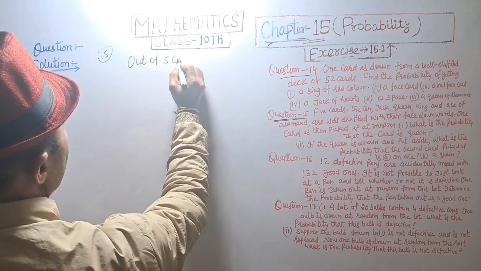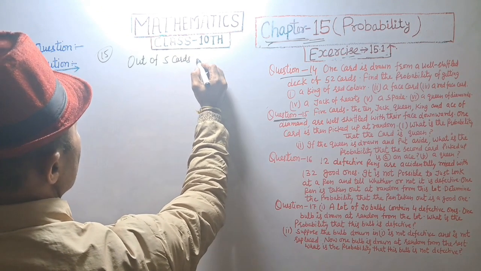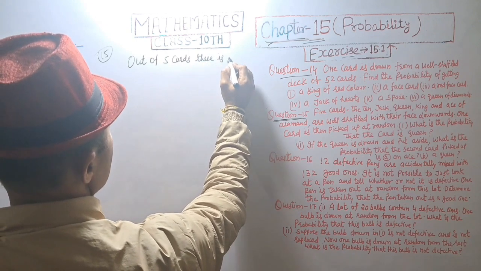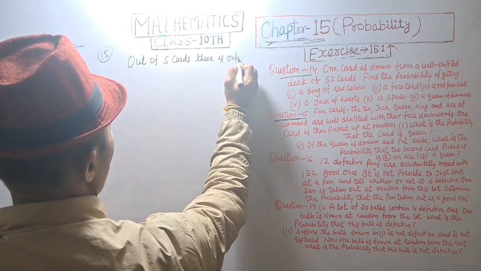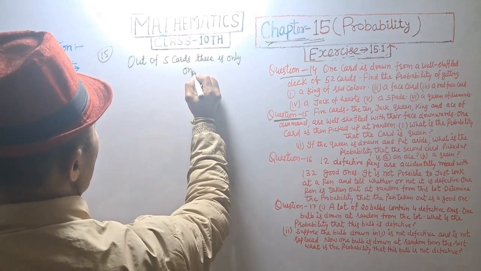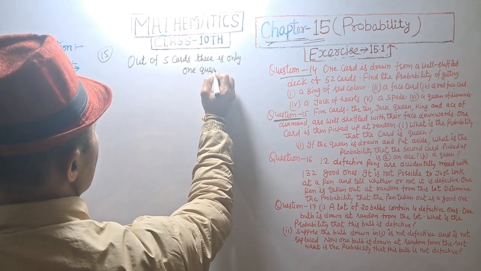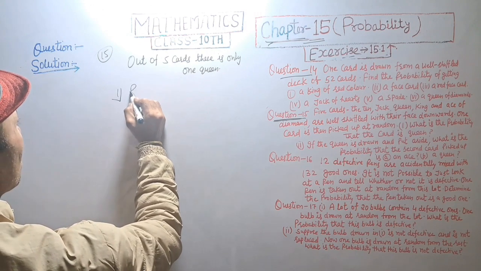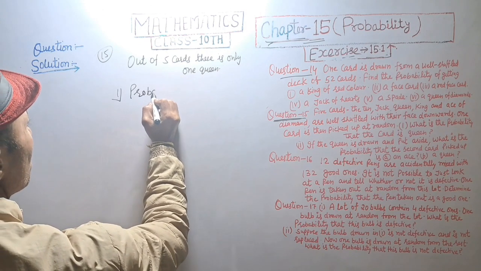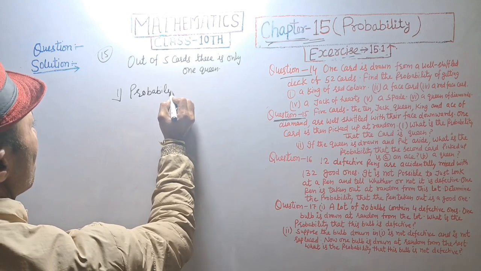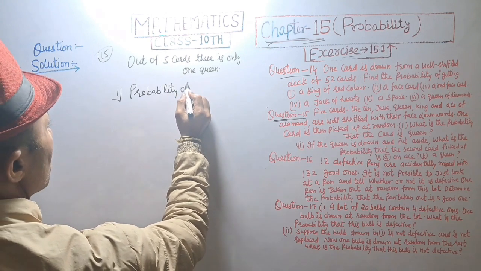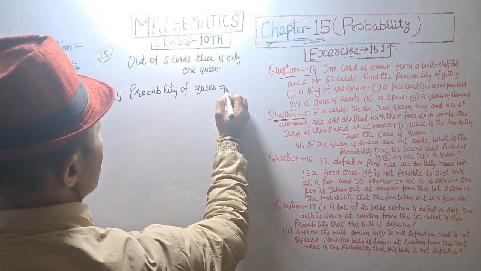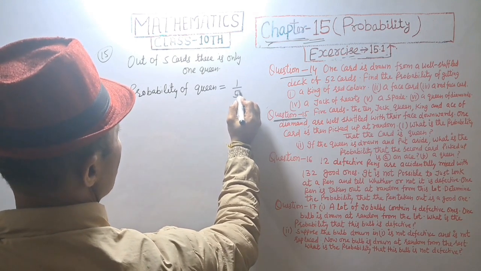Out of 5 cards, there is only one queen. Probability of queen is equal to 1 upon 5.